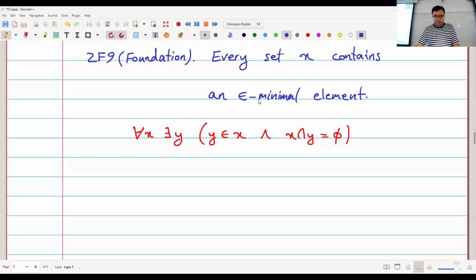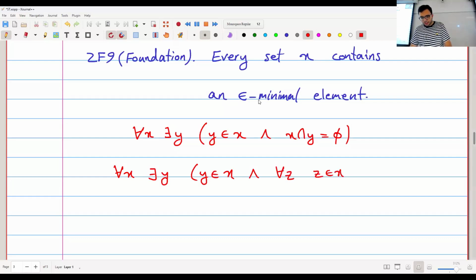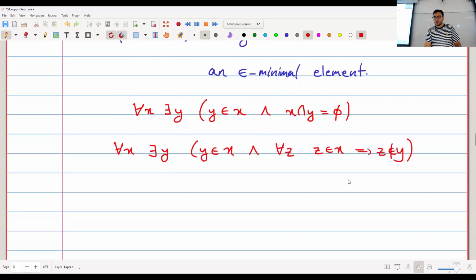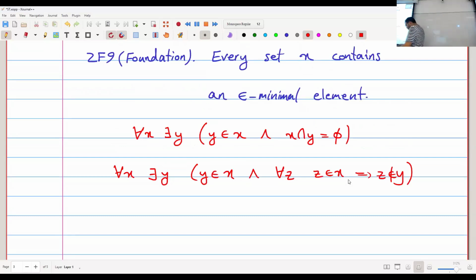Actually, another way I can write this is just this, right? I can say for every set X, there exists some member Y in X, such that for every other member Z of X, Z is not in Y. This is the same as saying X intersection Y is empty. So whenever I have a set, I should have an element that doesn't contain other elements of the same set. Because otherwise it seems like I can just keep opening my elements forever.